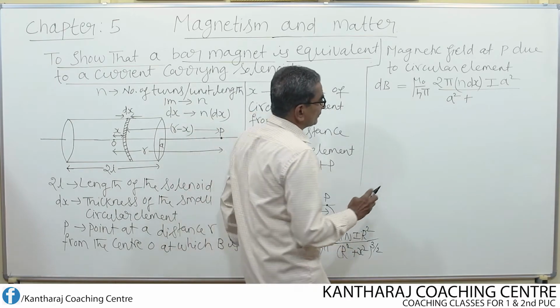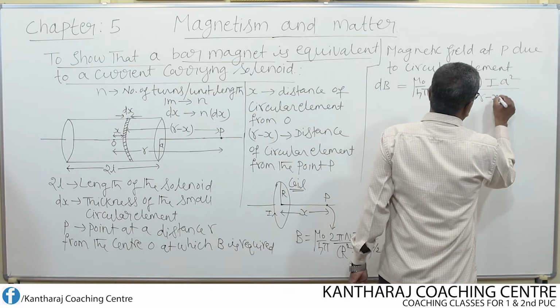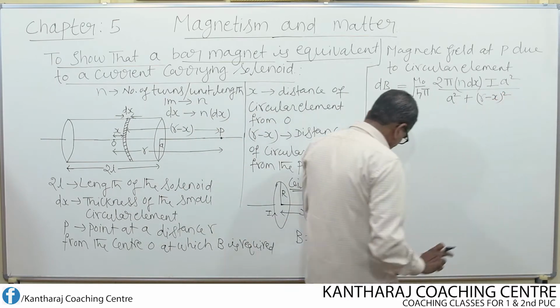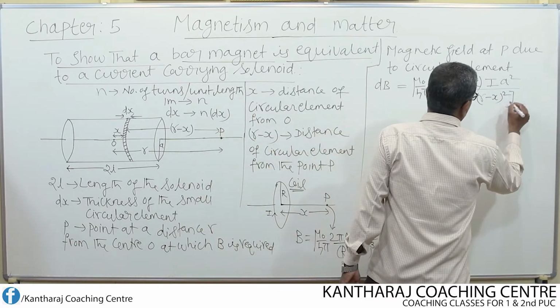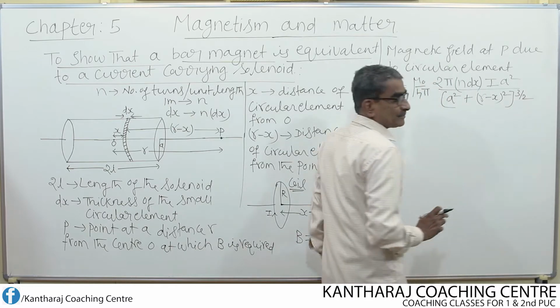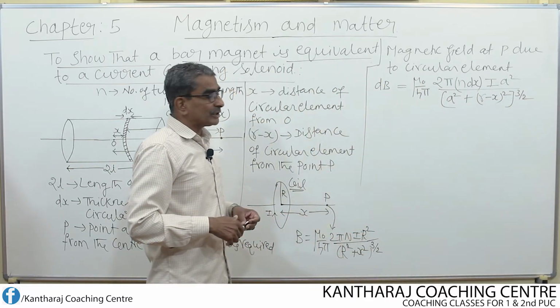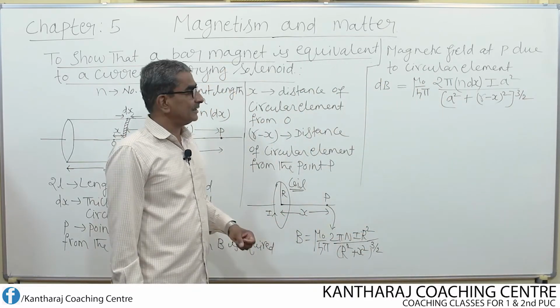Therefore, in place of X square, what do I write? R minus X whole square. But don't forget to write whole to the power of 3 by 2. Whole to the power of 3 by 2. So, this is the substitution which we have to do carefully in this equation.